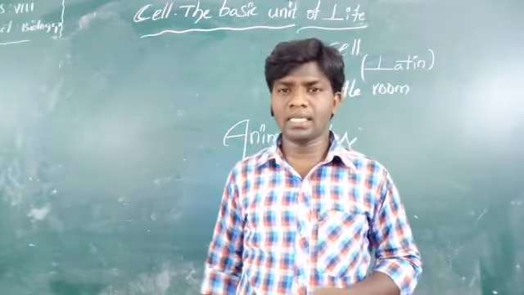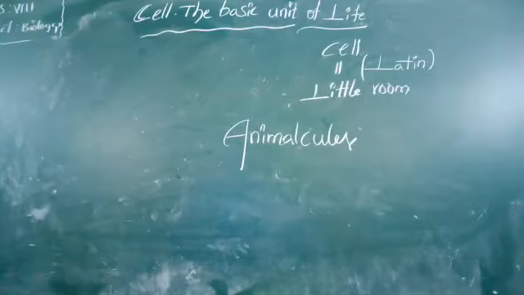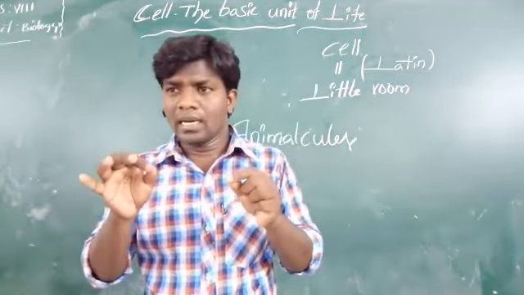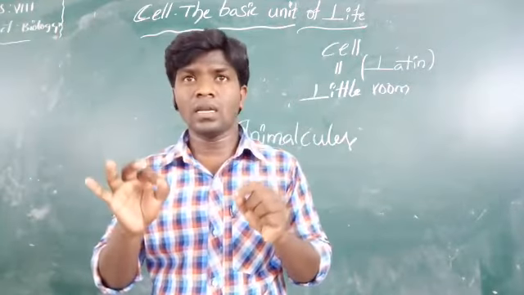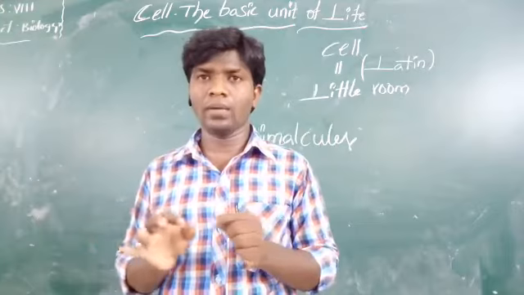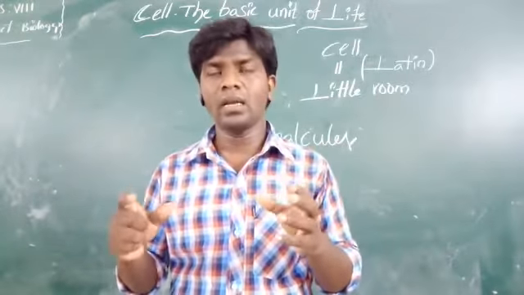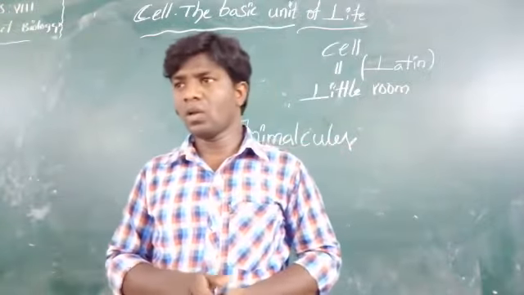One of the scientists, Rudolf Virchow, in the year 1855, first explained that cells divide and new cells are formed from pre-existing cells.